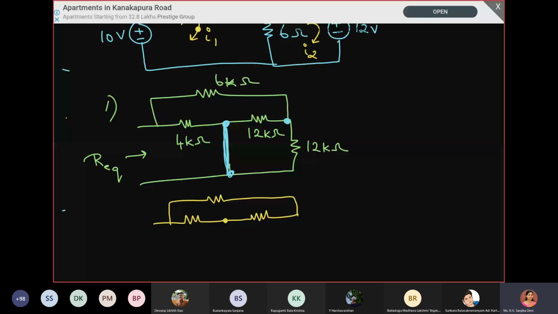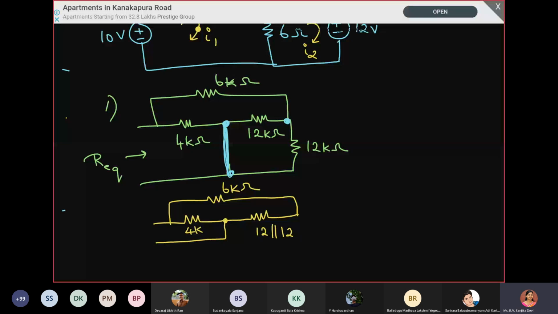So this 12 is parallel to another 12, and here we have 6K. This 12K and 12K are parallel to each other, so we take the parallel combination of that.